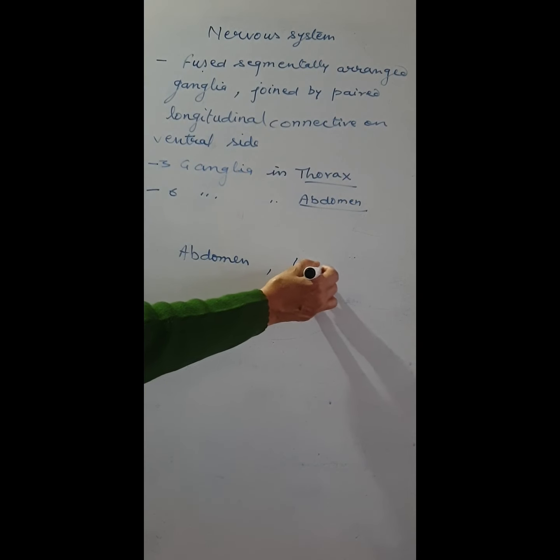Good morning everyone. We have already discussed the digestive system, circulatory system and respiratory system of the cockroach. Now we are going to start the nervous system. The major part of the cockroach's nervous system is in the abdomen, and only a bit is located in the head portion.